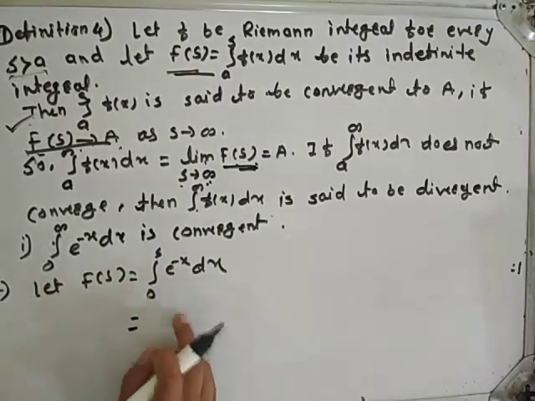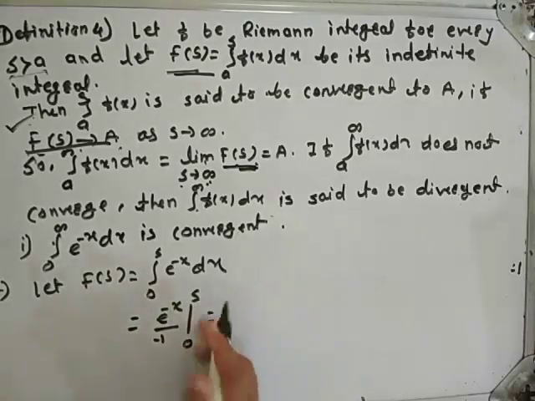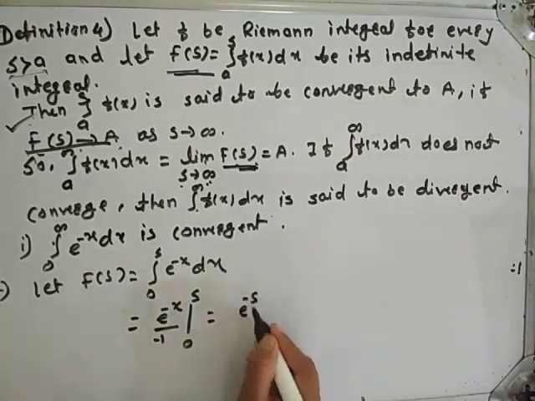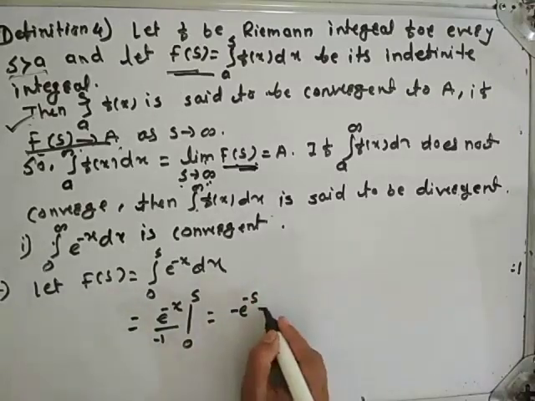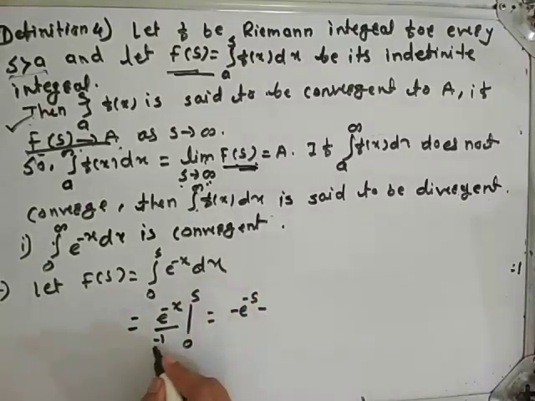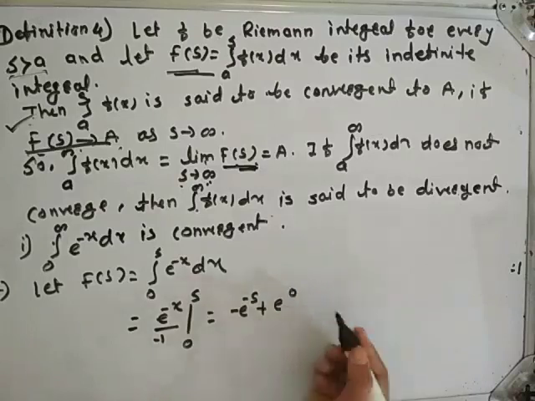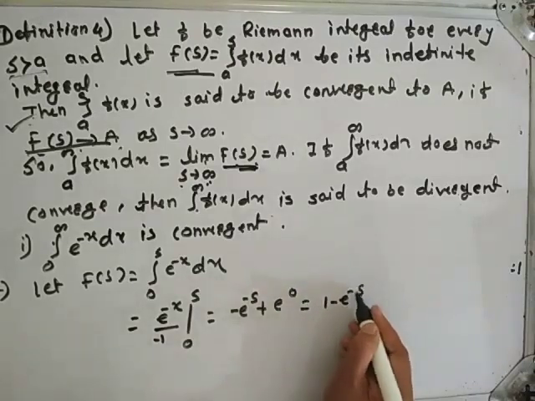Integration of e raised to minus x is e raised to minus x upon minus 1. This is from 0 to s. Now put the limits, so we will get minus e raised to minus s, minus, because of this minus sign, minus minus becomes plus, e raised to 0. So we will get 1 minus e raised to minus s.